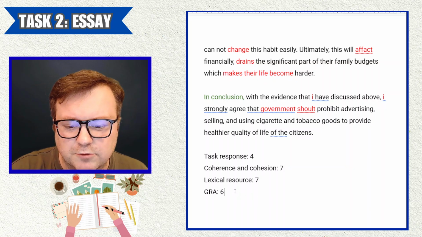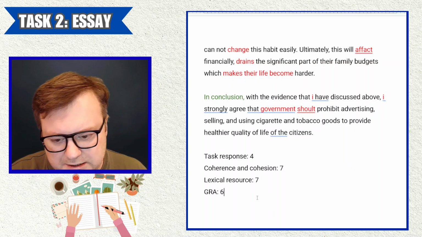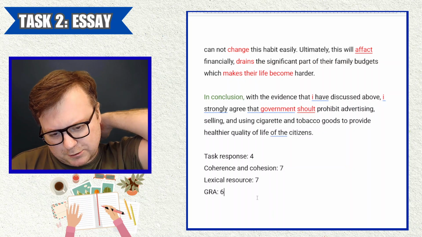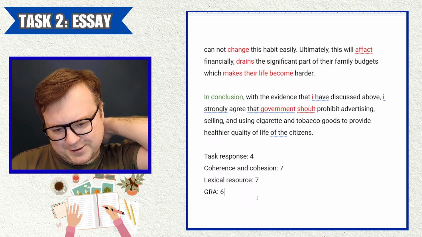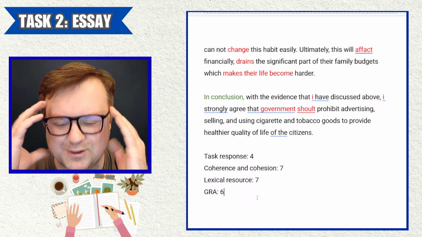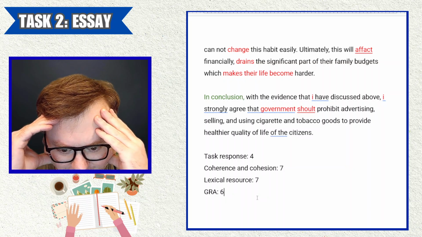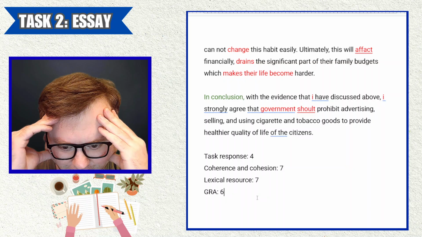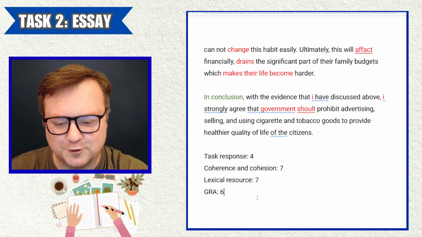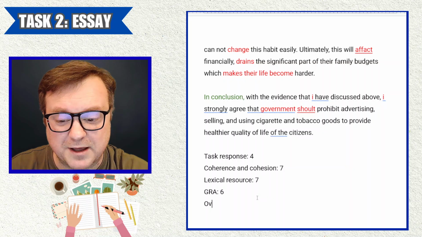So for me, grammatical range and accuracy is at a 6. So now I have to work out this really, really difficult thing to work out. So 6776 would be a 6.5. 5776 would be a 6.25. 4776 would be overall band 6. I hope my maths are correct.